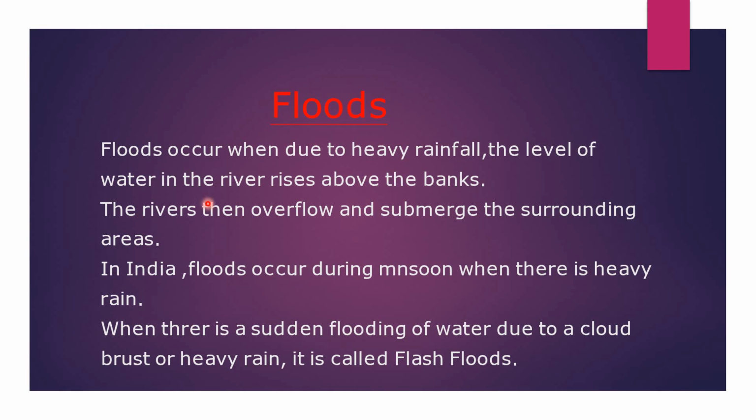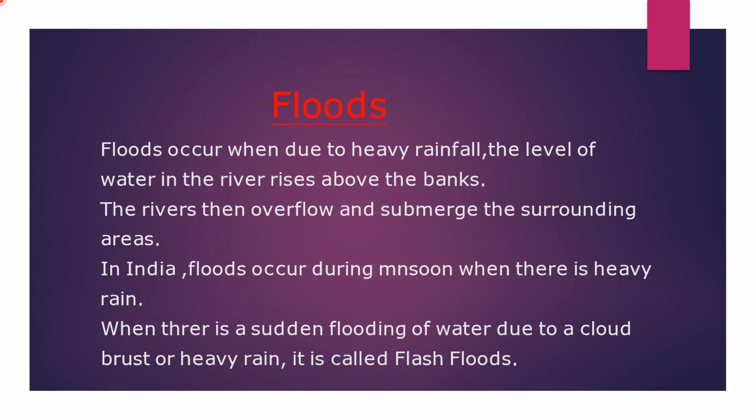The rivers then overflow and submerge the surrounding areas. In India, floods occur during monsoon when there is heavy rain. When there is a sudden flooding of water due to a cloud burst or heavy rain, it is called flash floods.